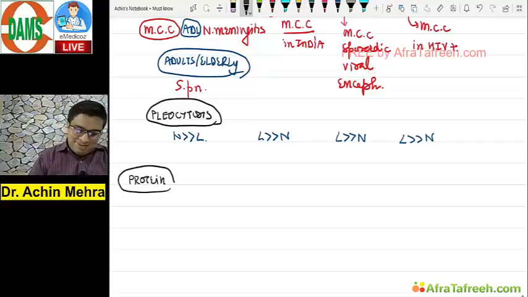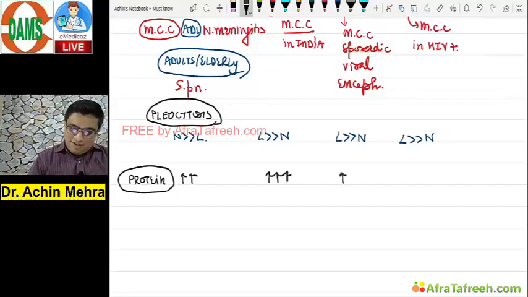Protein rise occurs in them. And of course, in pyogenic meningitis, 2 arrows up, TBM 3 arrows up, viral 1 arrow up, and cryptococcal not too much. An extra point here,